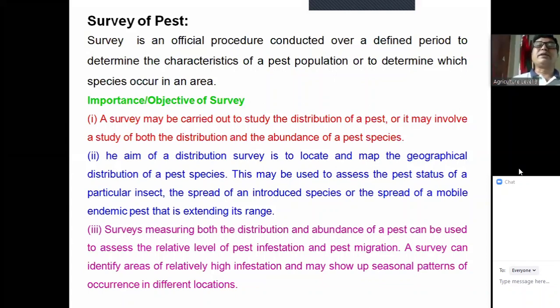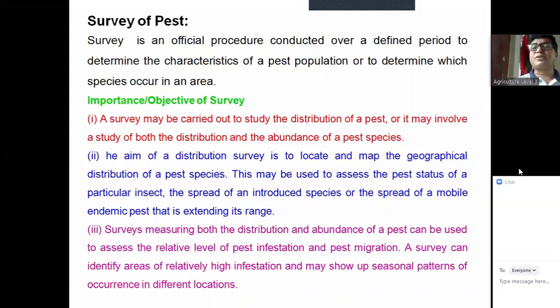So, survey, this is an official procedure which is conducted over a certain period of time. Say, for example, if you want to make a survey from January to July or July to December or whatever, March to July, this is the fixed period, this is the defined period. For what? To determine the characteristics of a pest population.